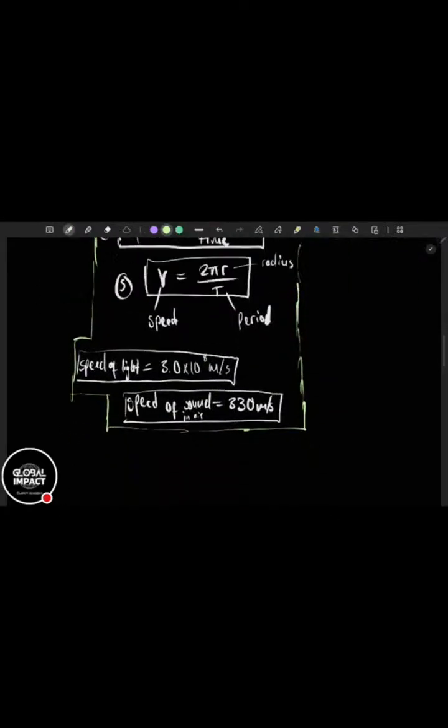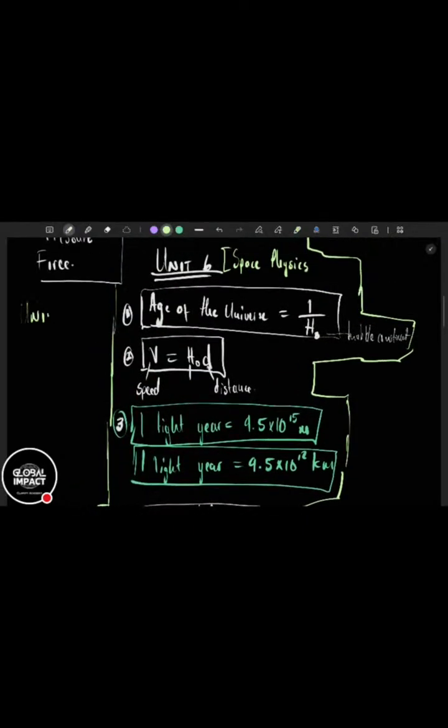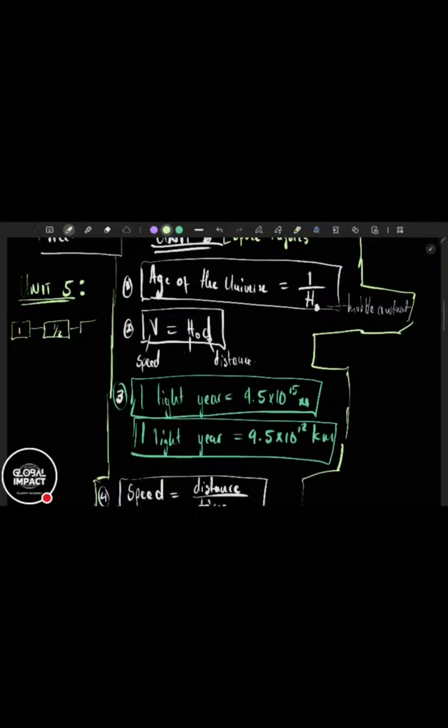Now, unit 5, nuclear physics. In terms of calculations, the only thing you'll be asked to calculate is half-life. What you must know is that when an amount reduces by half, let's start with 1, it will go to half, that's 1 half-life. From half, it will go to 1/4, that's 1 half-life. From 1/4, it will go to 1/8, that's 1 half-life.